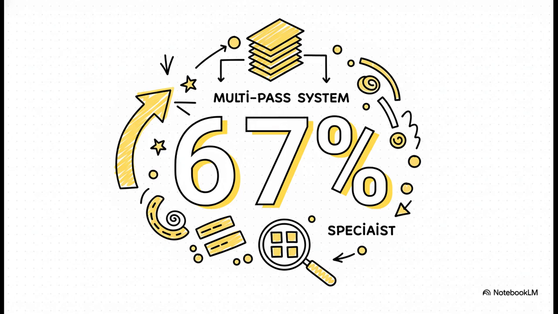But it gets even better. When you add that Cohere re-ranking superpower on top of the contextual search, the total improvement in accuracy jumps to 67%. That really shows you the power of a multi-pass system. Find a broad set of results first, and then use a specialist to zero in on the absolute best ones.